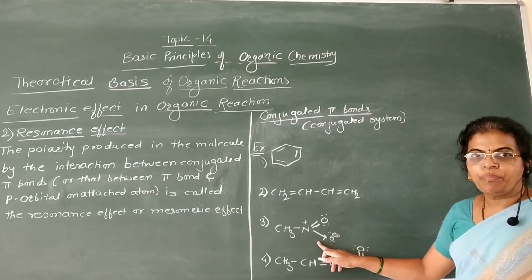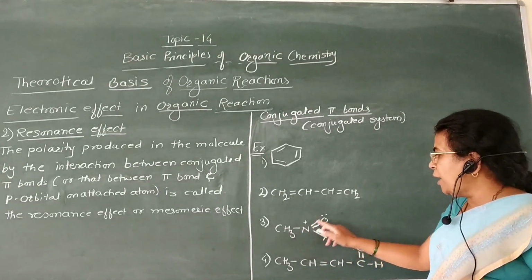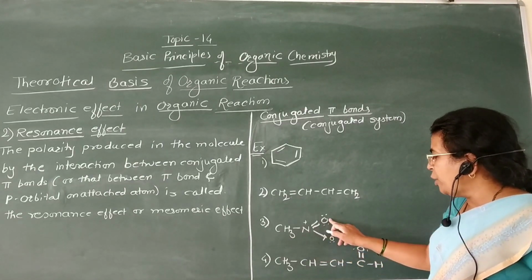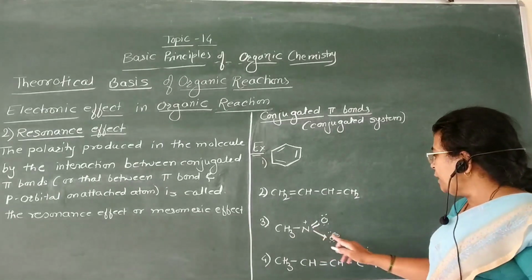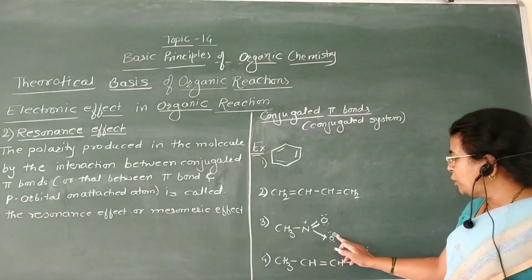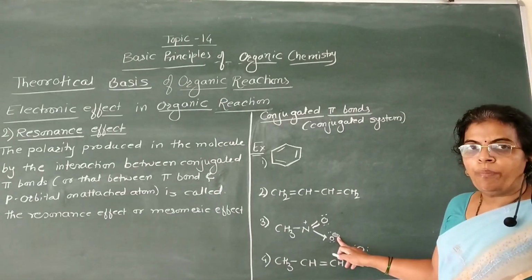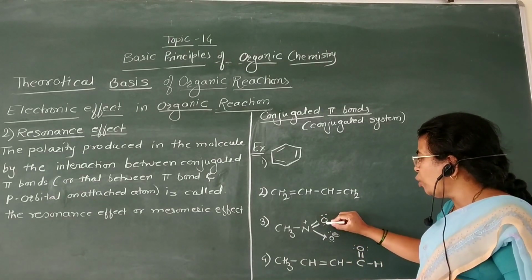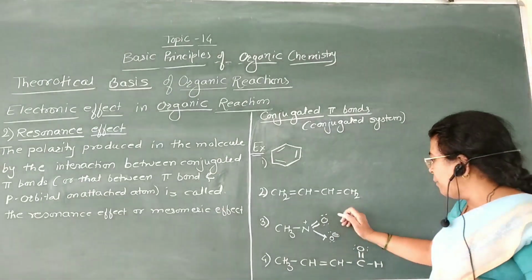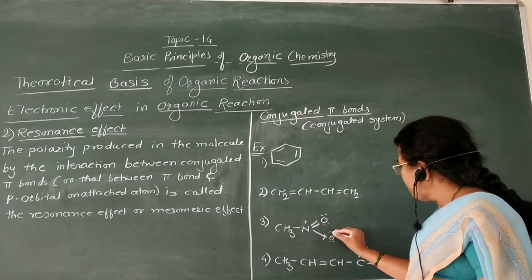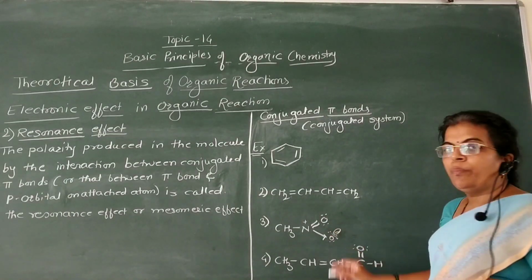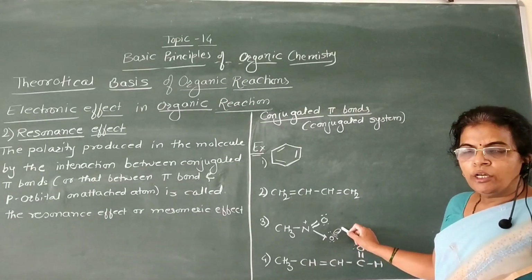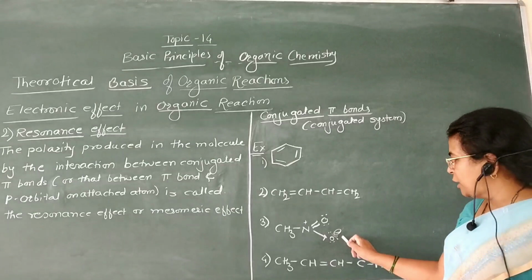Now here is CH3NO2, that is nitromethane. In this case, the nitrogen is bonded to this oxygen atom and this oxygen atom. This oxygen atom possesses lone pairs of electrons, that is 4 electrons, 2 lone pairs. But this oxygen possesses 3 lone pairs because it is electron rich due to the presence of this negative charge.